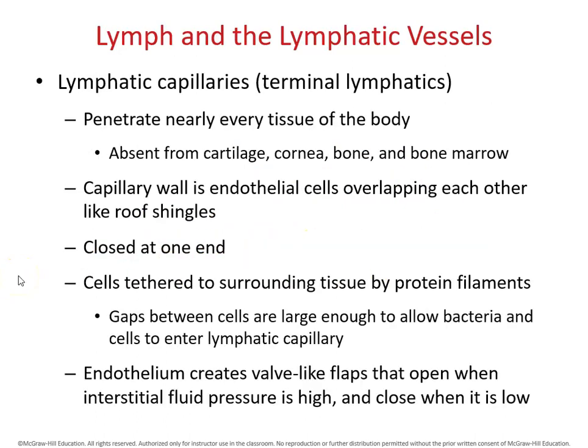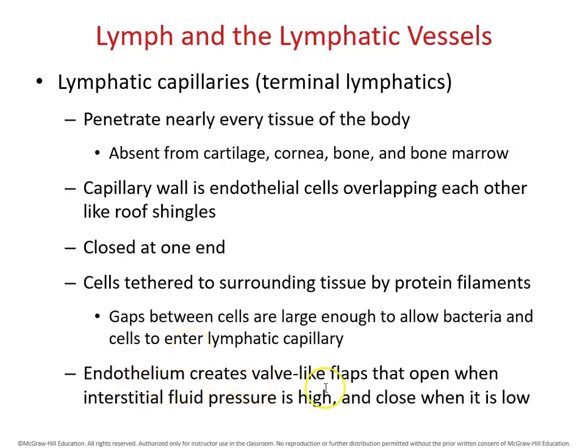The second component of the lymphatic system is lymphatic vessels. Those are the capillaries that can penetrate nearly every tissue of the body. The capillary walls of those vessels are made of endothelial cells. Those vessels are closed at one end and open at the other end. Their cells are tethered to surrounding tissues by protein filaments. The gaps between cells are large enough to allow bacteria and cells to enter lymphatic capillaries.